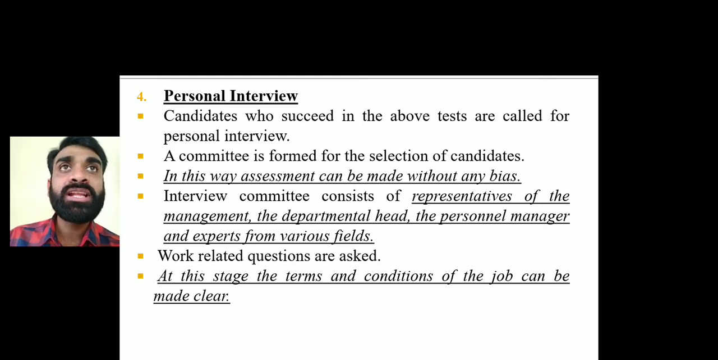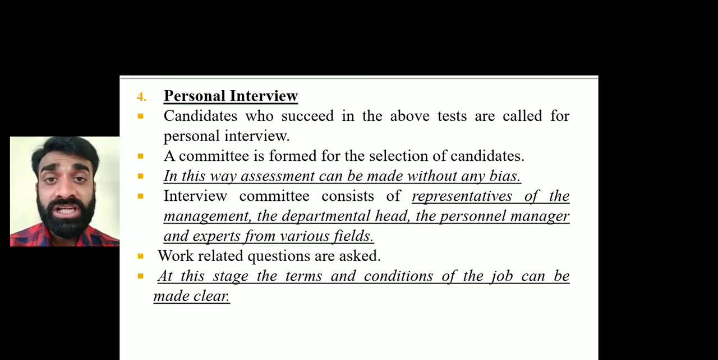See, suppose for example a production team is in need of particular manpower. Those 20 people, one by one, will be sent for the personal interview, and that interview committee will include a representative of the management, the departmental head, the personnel manager and experts from various fields. It's a team that will be created.